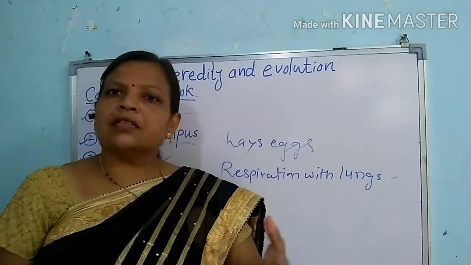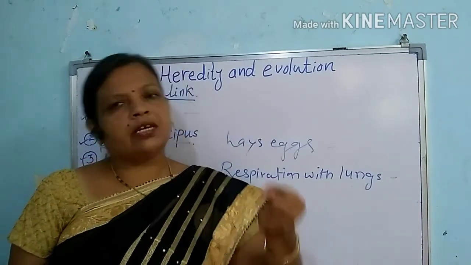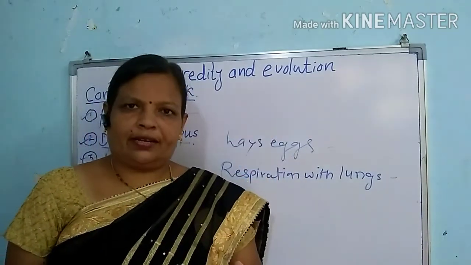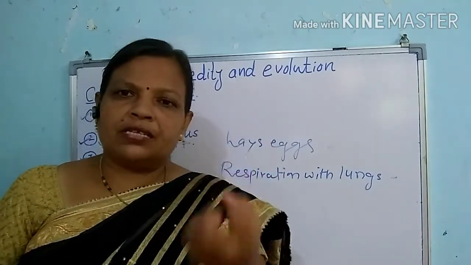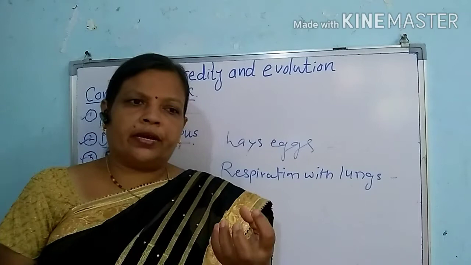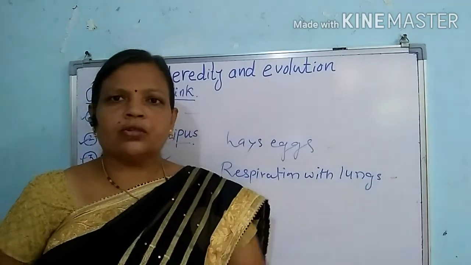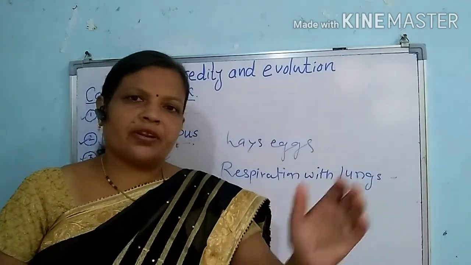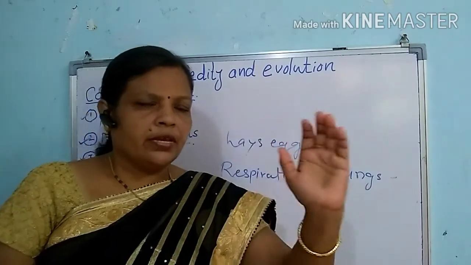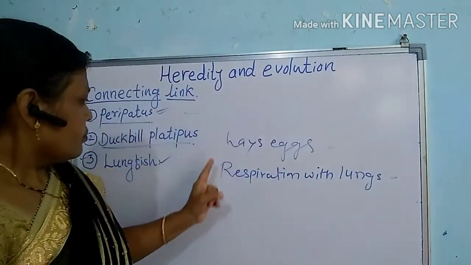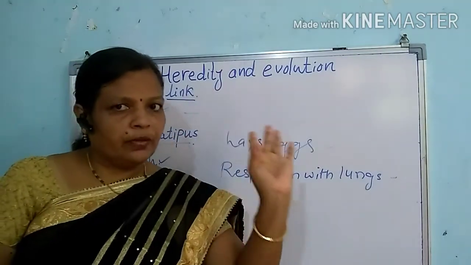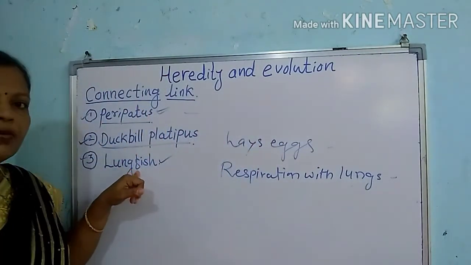They take the oxygen, the dissolved oxygen which is present in water, and after the oxygen is absorbed from the water, the remaining water is again thrown out of their body. So this type of respiration takes place in fishes, and this is the diagnostic character of the fish. But in the case of this lungfish, what happened?